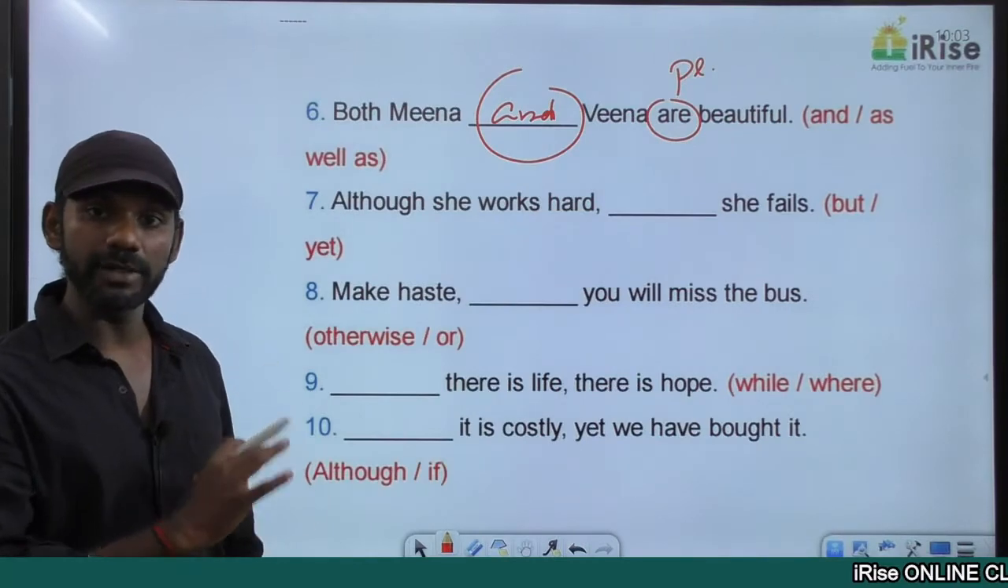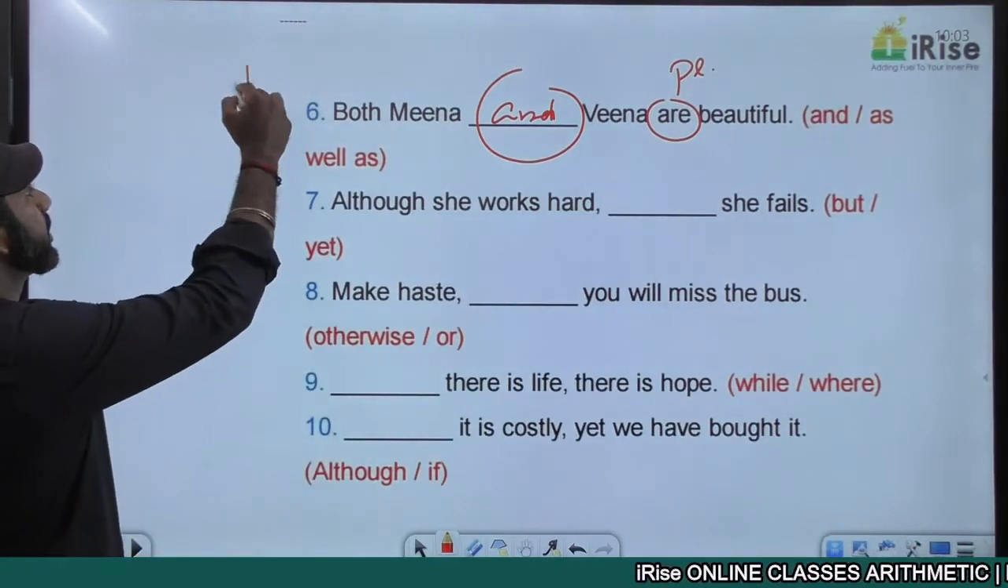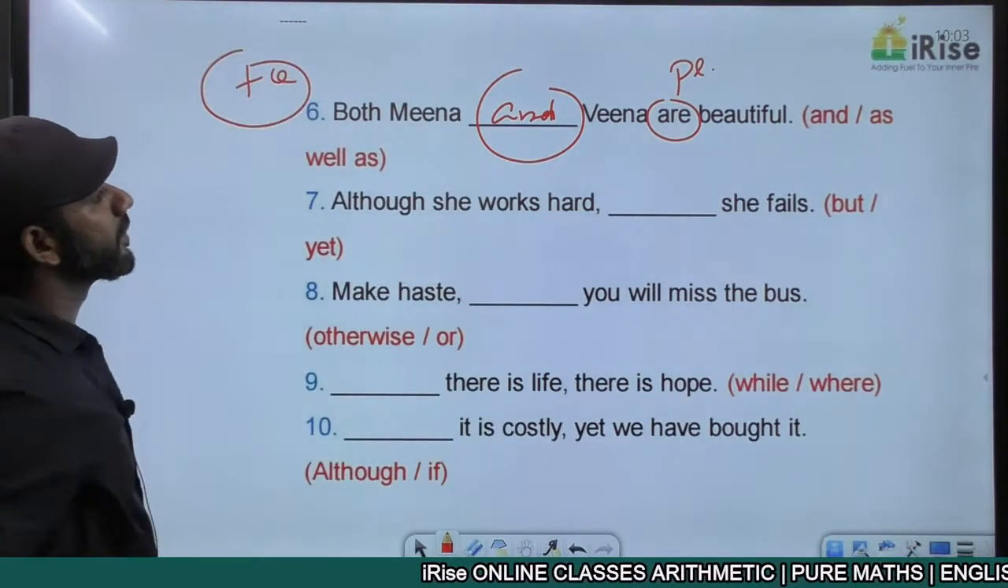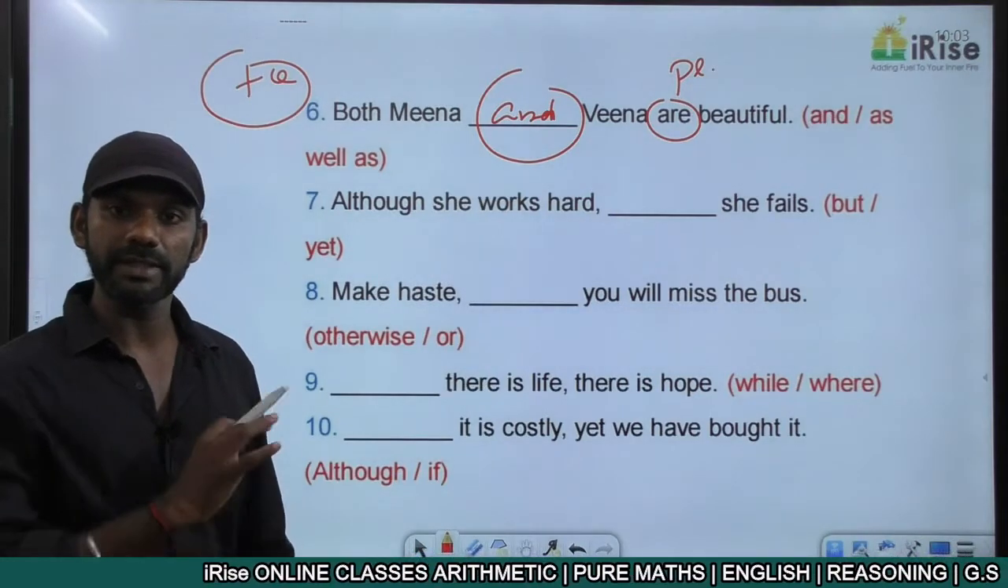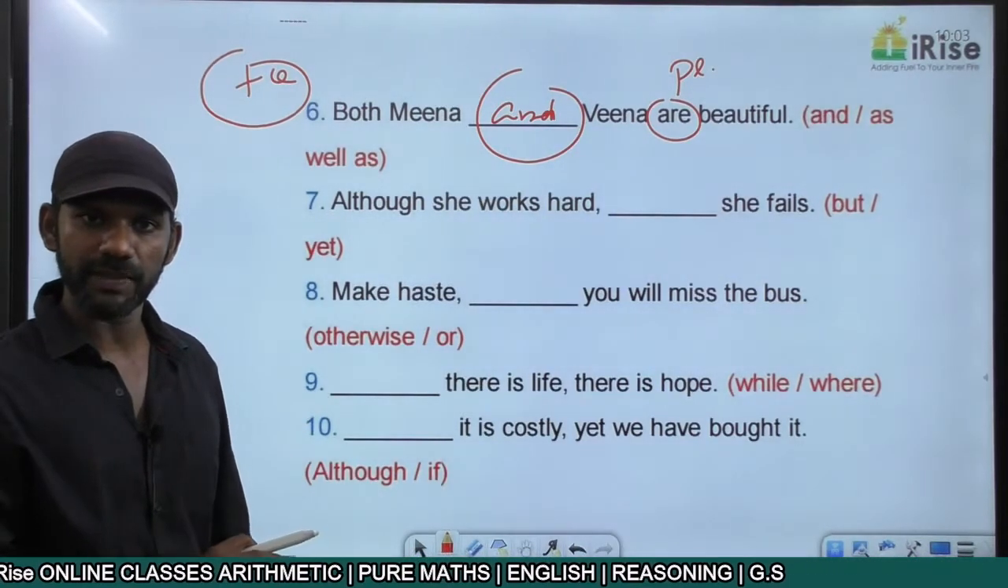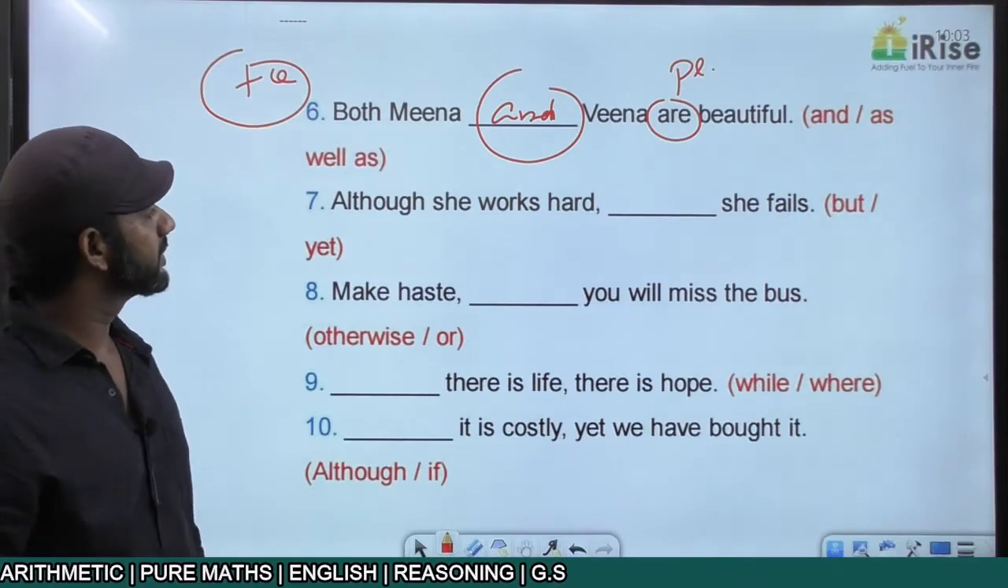Now the sentence is positively charged. The meaning of this statement is Meena is beautiful. Veena is also beautiful. The statement is positively charged. Come to the next one.